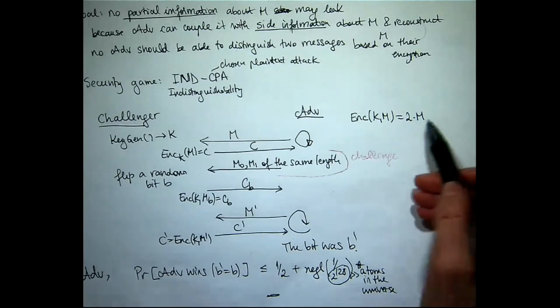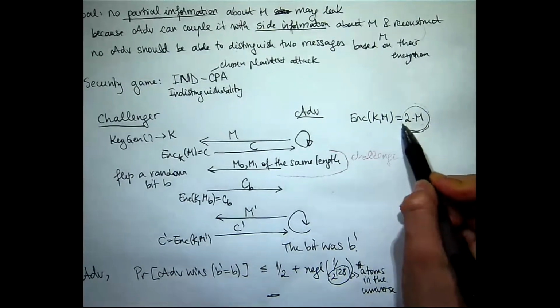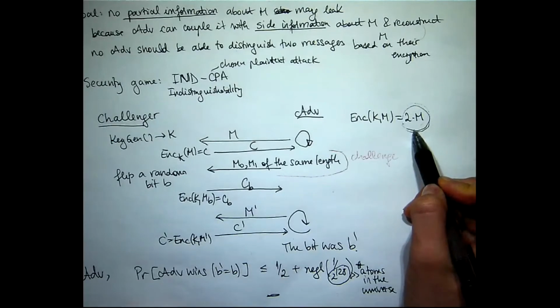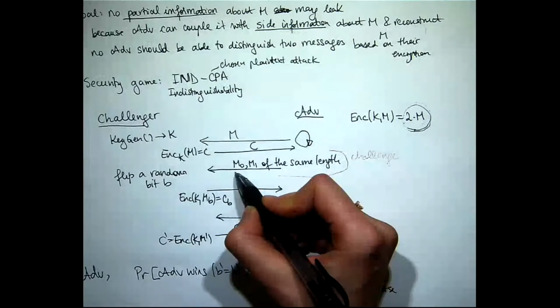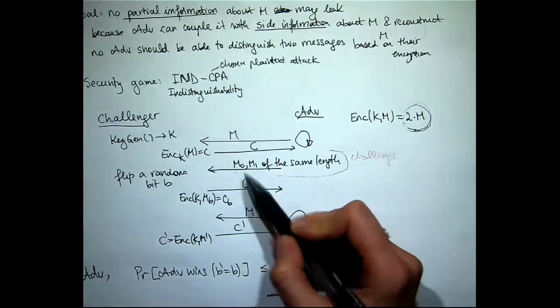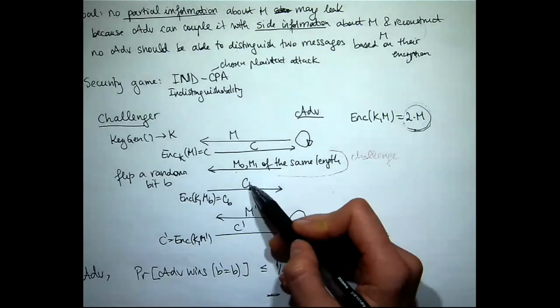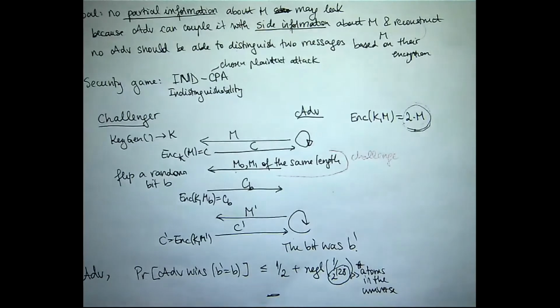Exactly. So, see, given a ciphertext, the attacker can just divide by 2 and then he knows the message. Okay, so for example, in this challenge point here, he can send the message 0 and the message 5. And if he gets back 0, then he knows it was M0. If he gets back 10, then he knows it was M1. So he guesses with a chance of 100%.